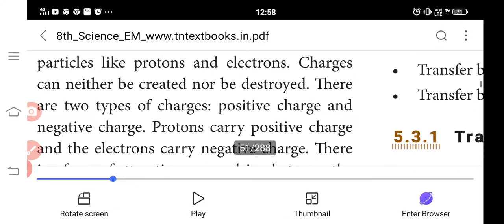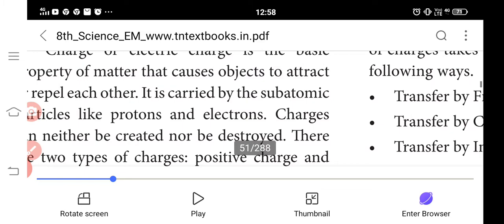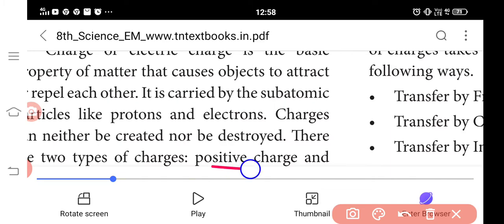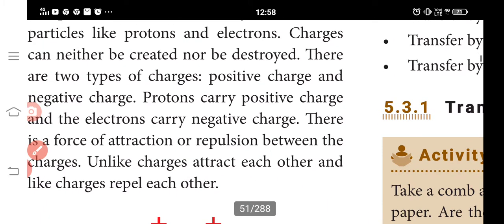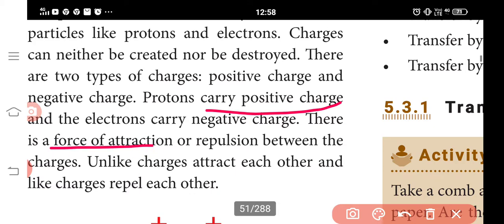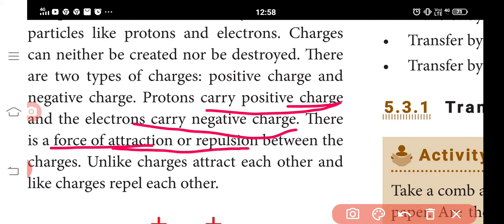Electric charge is a physical property of matter that causes it to experience a force when placed in an electromagnetic field. There are two types of electric charges: positive charge and negative charge. Protons carry the positive charge and electrons carry the negative charge. There is a force of attraction and repulsion here.